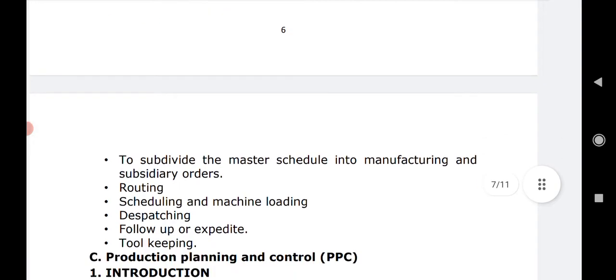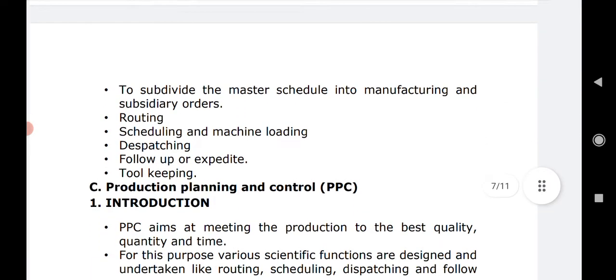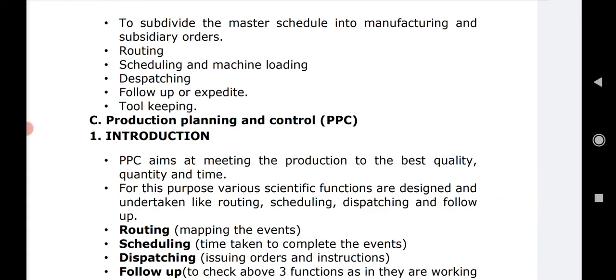Then what happens in production control? In production control we can subdivide the master schedule into the manufacturing schedule and subsidiary orders. We can route, that means we can check the path, right? We can schedule, we can see the machine loading, we can dispatch the orders, and we can take up the follow-ups and tool keeping. These kinds of activities are generally undertaken under production control. Why? Because whatever has been planned, whether things are done exactly according to that or not is the work of production control. So all these things are taken care of under the main function of production control.